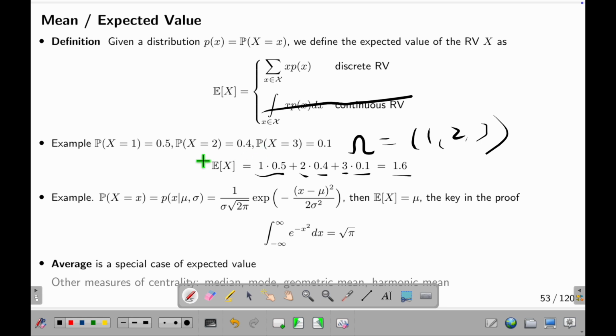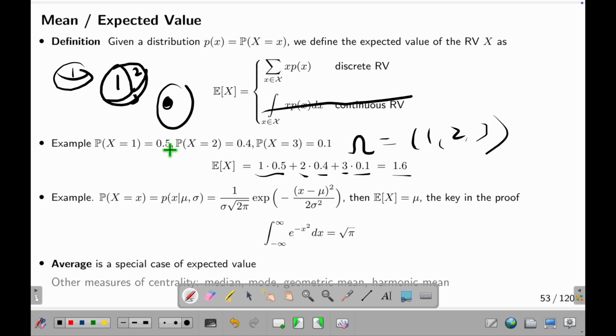So that means this is something like I have a 3-sided die, which is some board. Imagine I have a board that draws something like this. I have 3 sides: one is 1, one is 2, one is 3. And in this board, there is some solid stored inside. So it's heavier at 1, less heavy at 3. So there is a higher chance when you toss it that 1 will go on the top. You can think of it like this. Then I'm asking you, if I toss this, what's the average outcome? It will be 1.6.